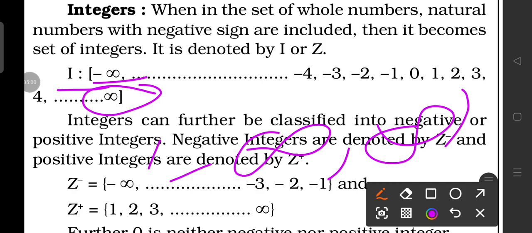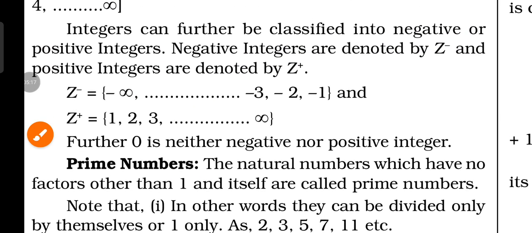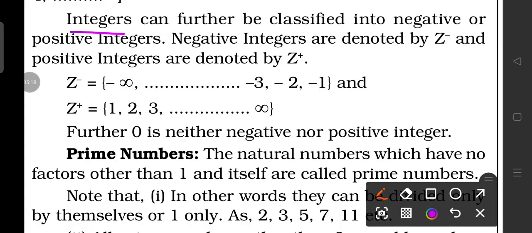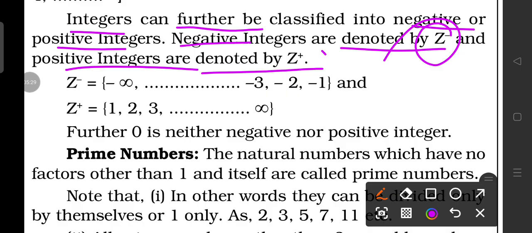Here open bracket could be included. Here 0 is also included. Suppose someone asks is 0 an integer or what? So it is an integer. Now here it is mentioned integers can further be classified into negative or positive integers. Negative integers are denoted by Z minus, and positive integers are denoted by Z plus.